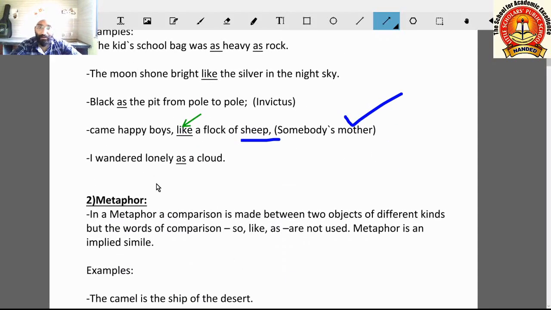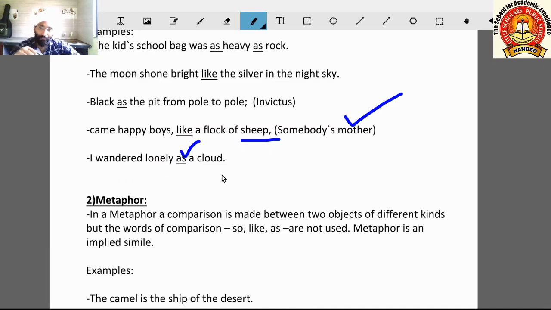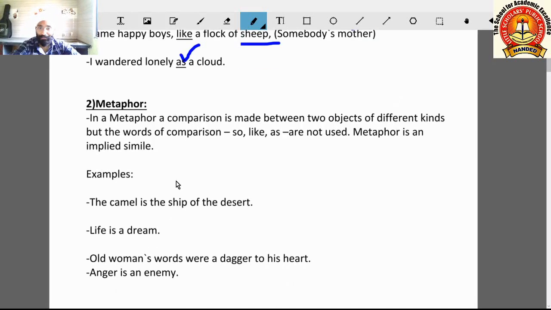I wandered lonely as a cloud. Here the poet is telling that he or she wandered. How did she wander? Lonely. She was lonely like a cloud, or as a cloud. Here also comparison is there. We can understand what a simile is, and it is easy to pick out with the help of these words: as, like, so, or some more words may be there.